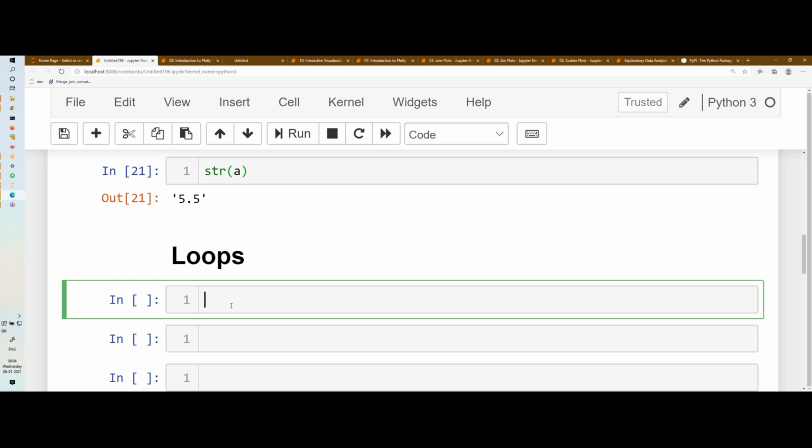Can anybody tell me what is the difference between while loop and if else? Let's start with while loop. So what is a while loop? While loop is something that, till the time the condition is true, it will keep on executing.